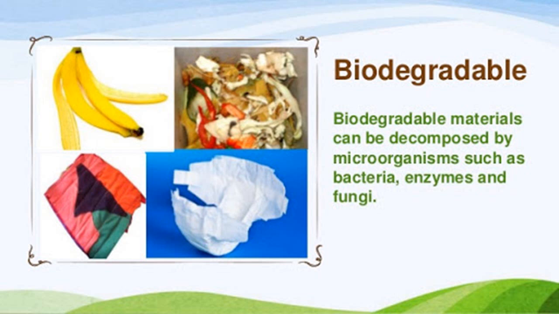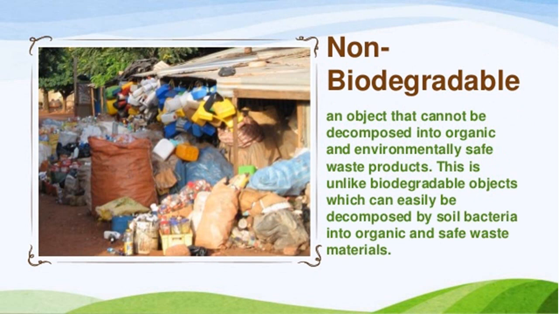Wastes like fruit and vegetable peels, cloth, and newspapers break down and rot by the action of bacteria on them and eventually become a part of the soil. These are called biodegradable waste. This waste is not harmful for the health of our planet Earth. It can be converted into manure for plants.